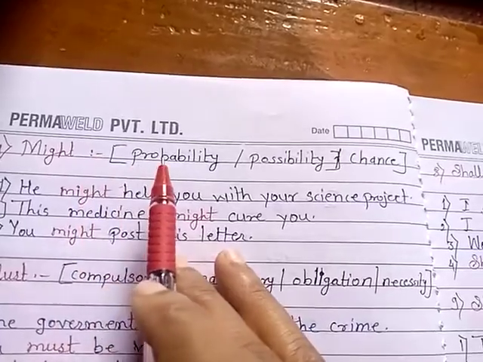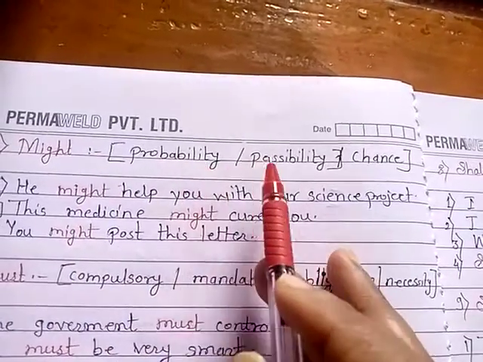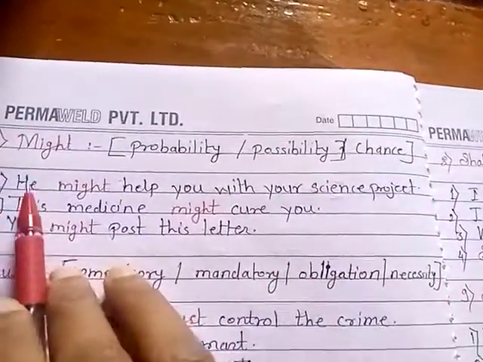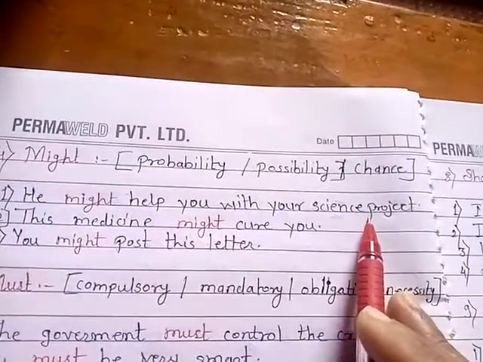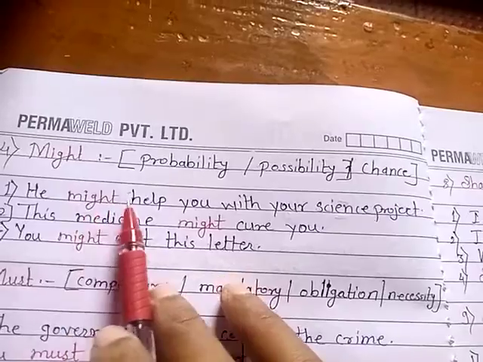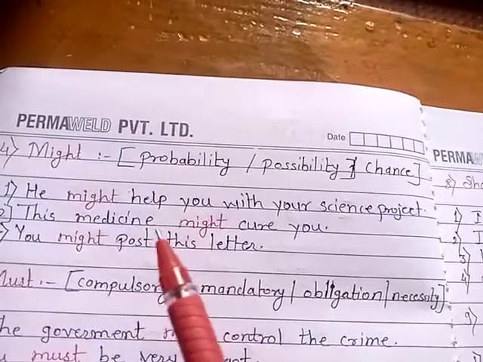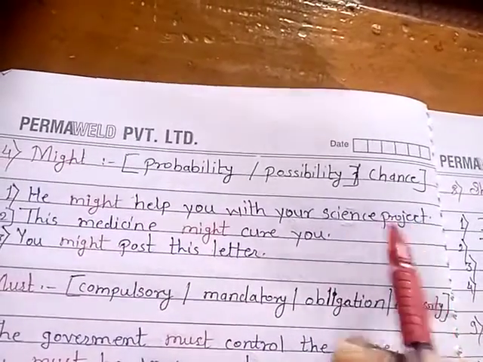Next model is might. You can use it for probability. You can guess, possibility, and chance. See the example. He might help you with your science project. Someone is guessing and telling he might help you with your science project.